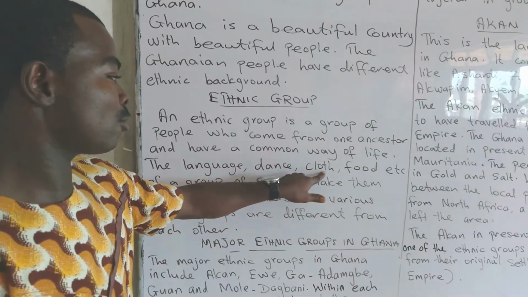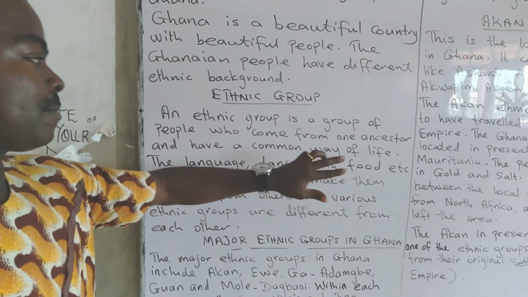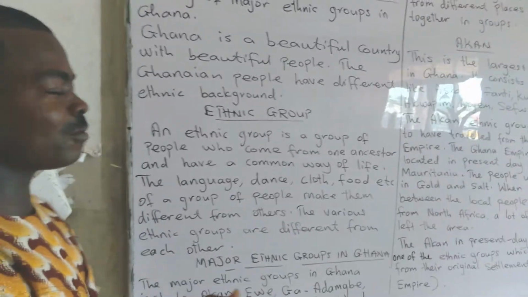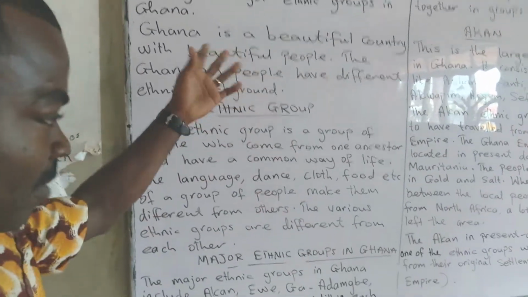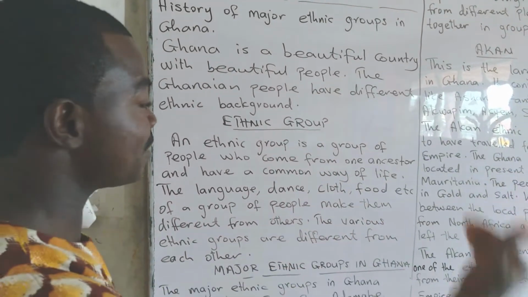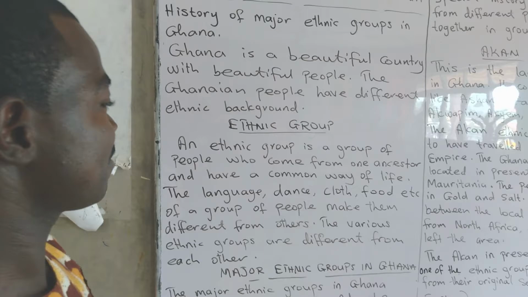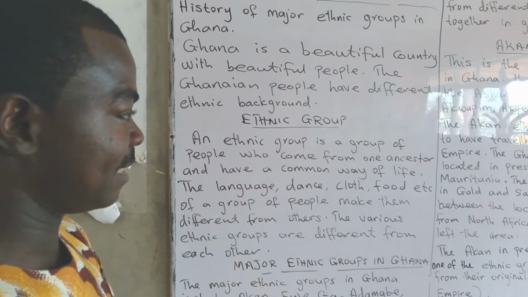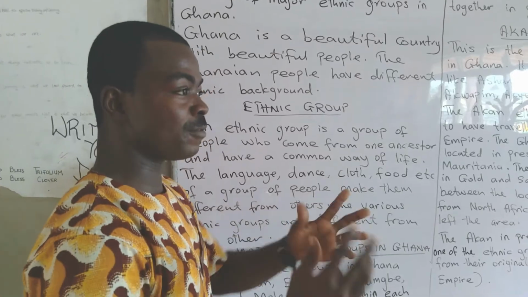The other thing is the cloth they wear. Some ethnic groups put on kente cloth, some put on fugu and other cloths. So this also makes them different from other ethnic groups. What about the food too? Food also makes some ethnic groups different from the other, because we have different foods in Ghana here.